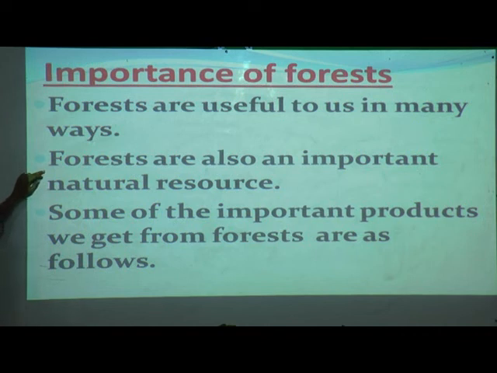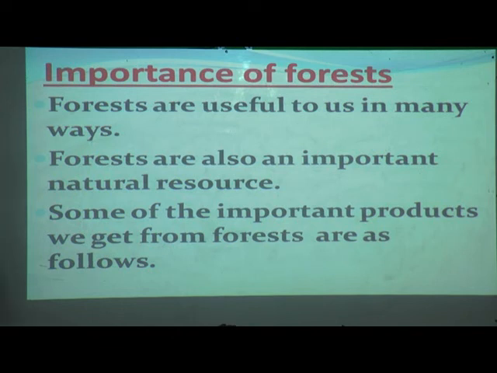Forests are also an important natural resource. Like soil is a natural resource, in the same way forest is also an important natural resource. Some of the important products we get from the forest are as follows.